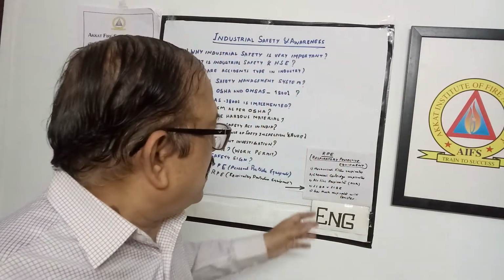There are three to four types, and I am going to discuss the important ones that we normally use. First is the mechanical filter respirator. What do we mean by that? The air is contaminated with a lot of dust or suspended particles. In such places where there is dust and fumes, a simple filter is needed. Even nowadays, people during corona were also using a filter, that mask.